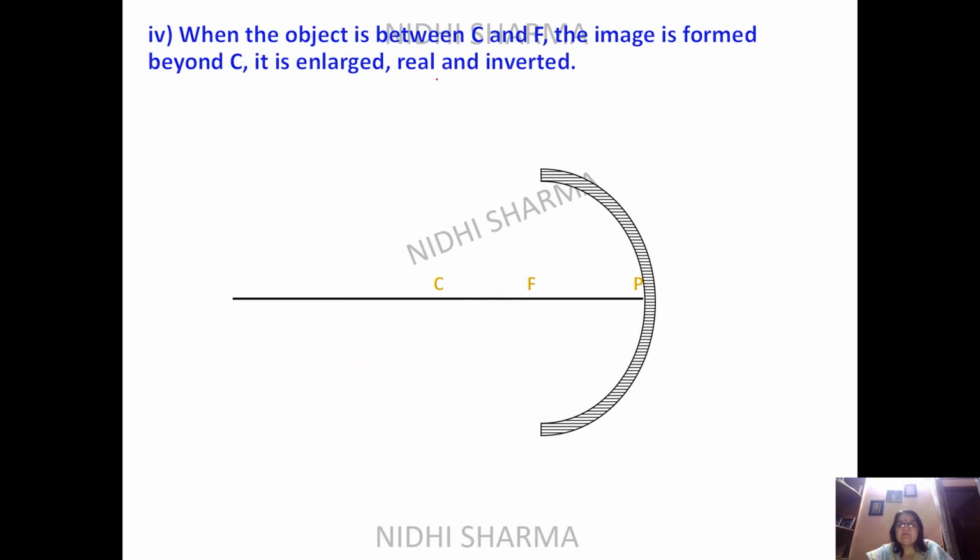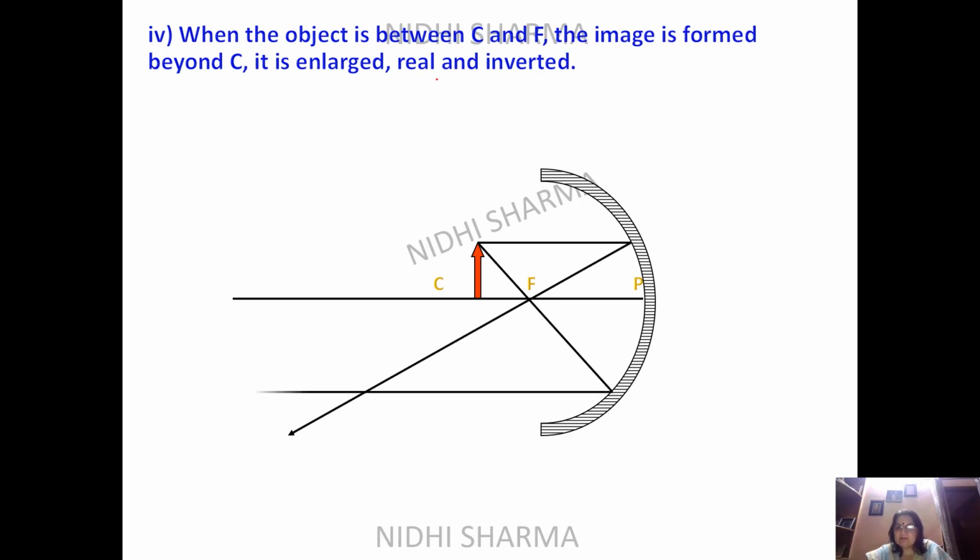diagram, when the object is between C and F. You will keep your object between C and F, take a parallel ray, it will pass through focus, take another ray, and then the image will be formed here, and you are getting your image beyond C. So your image is here. You can see the size: enlarged, real, inverted, and it is beyond C. So this is what is written here. All these are the characteristics.